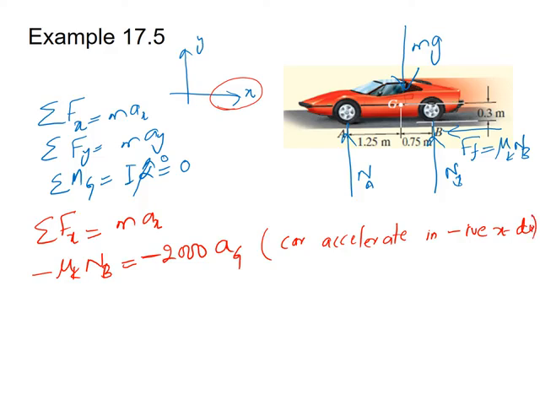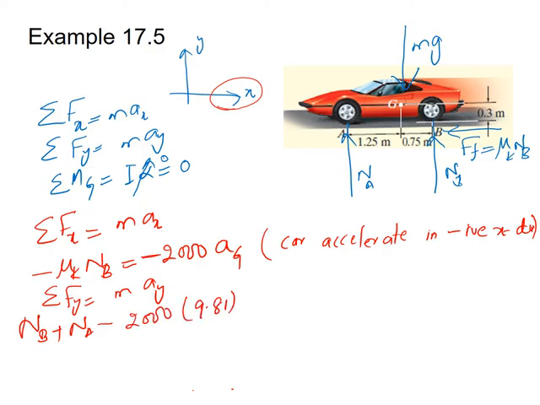Now the second relationship is sum of forces in y direction equal to m a_y. In the y direction the three forces that act are NA, NB and the weight. NA and NB act in the positive y direction, so it will be NB plus NA, while the weight is acting in the negative y direction, so a negative sign has to be used with the weight. So it will be minus 2000 times 9.81, where this is the acceleration due to gravity.